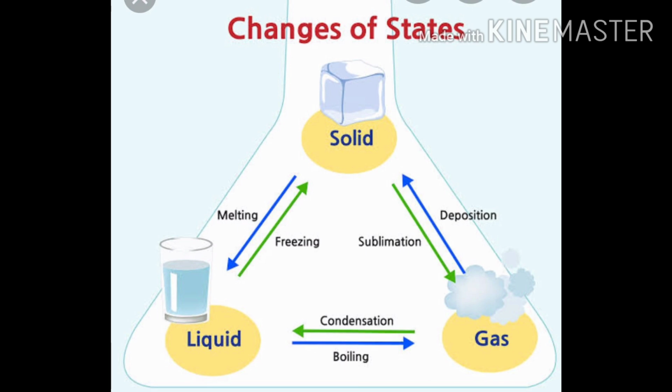Gases, children, you can see the diffusion process we had discussed. One example I wanted to give. For example, we light the incense stick. The fragrance of the incense stick, or agarbatti, spreads in the whole house. That is because the fragrance is mixed with the air particles and it is spread everywhere. For example, when food is cooked, then also the fragrance spreads everywhere because the food spreads the particles in the air and we can smell the fragrance.